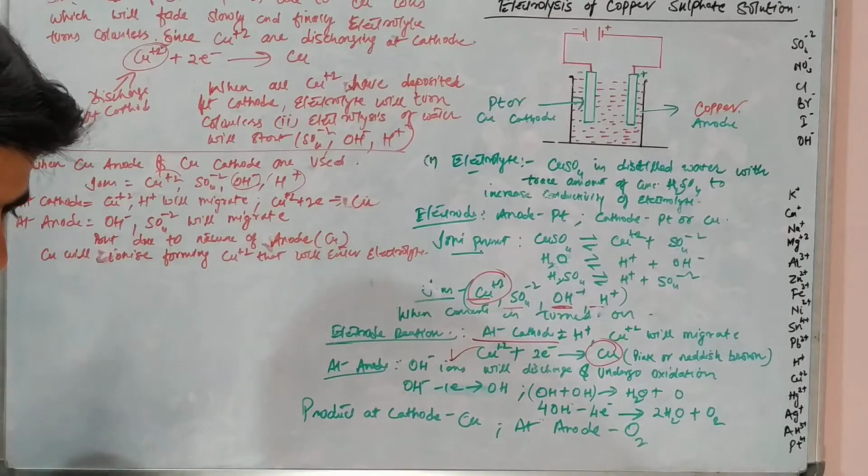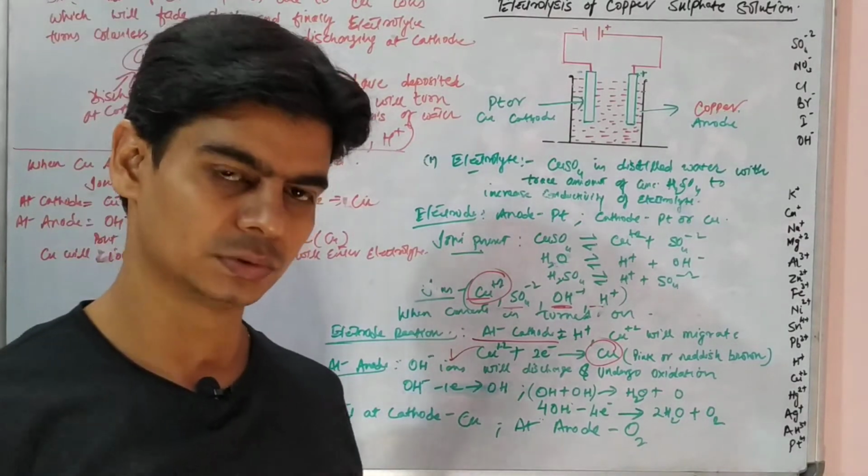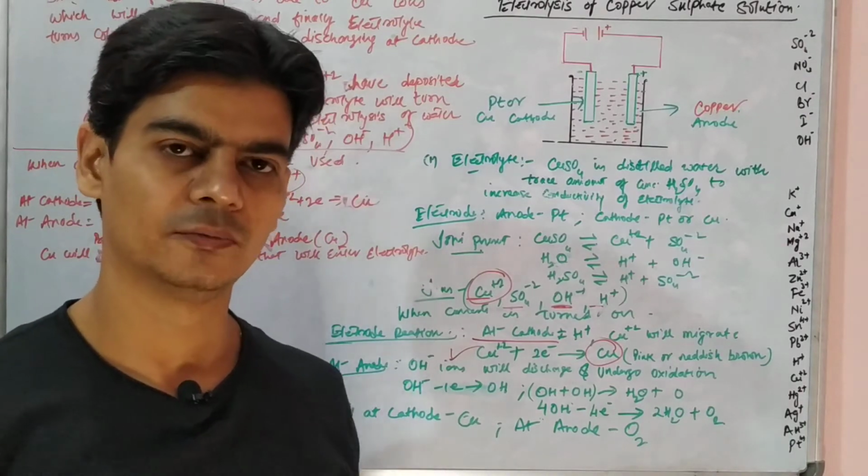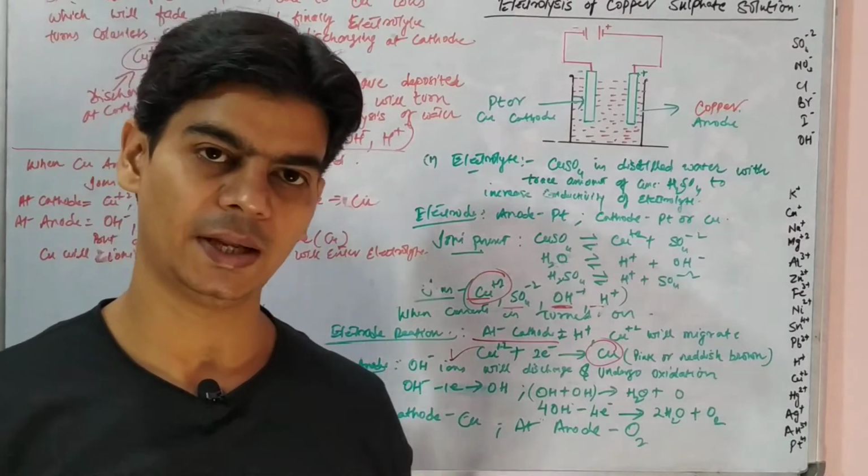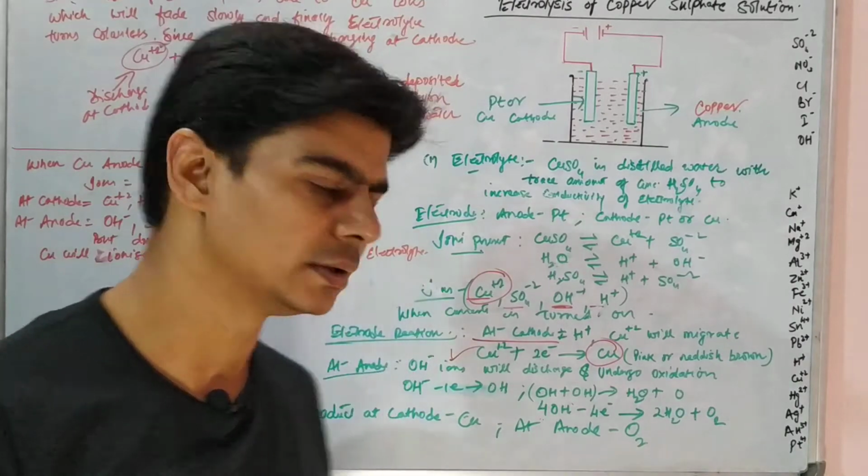Depending on the nature of the electrode, in this case the copper anode will ionize and will enter into the electrolyte in the form of copper ions.